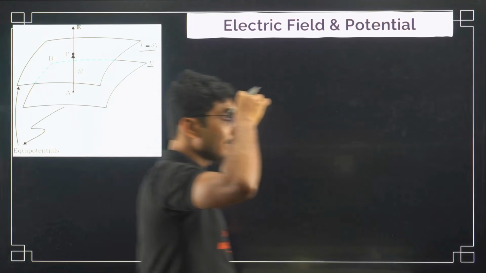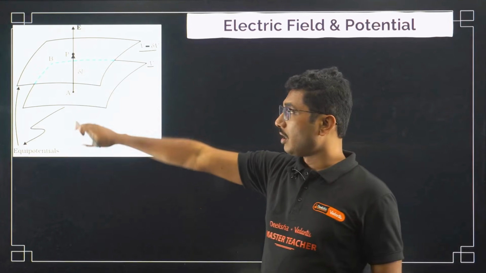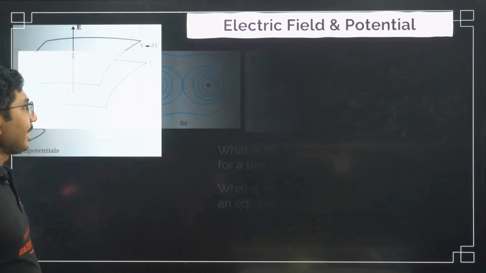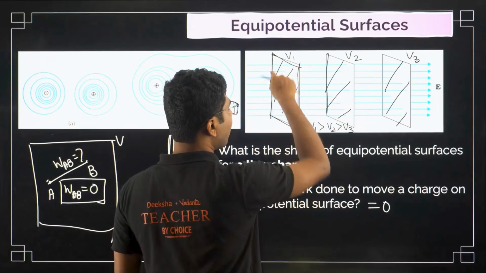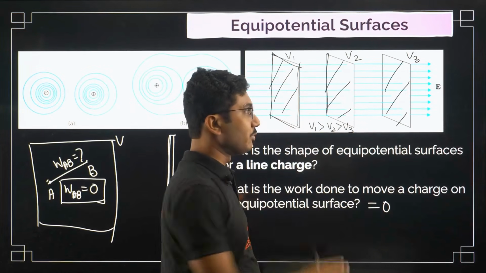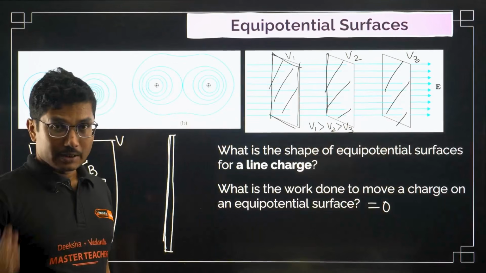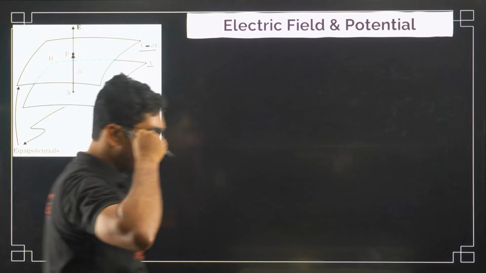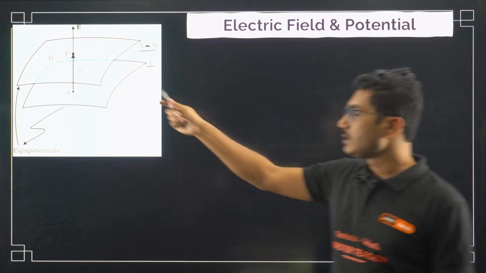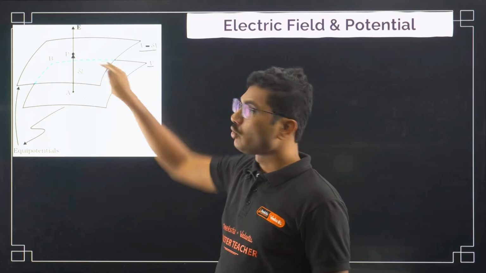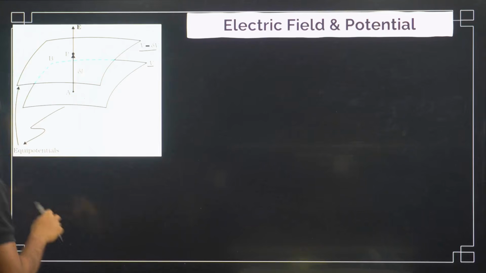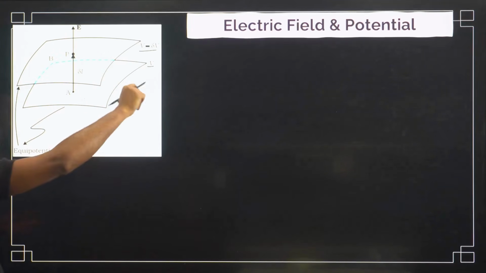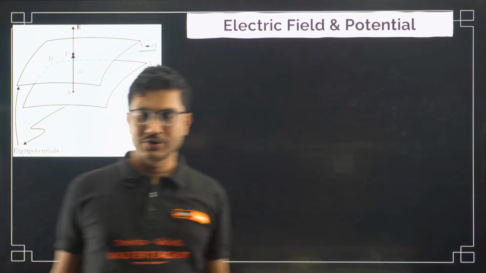Now, as I said, electric field is pointing from higher potential to lower potential. If you remember, last slide we said that, right? So if you move in the direction of electric field, electric potential decreases. Similarly here also, electric field is pointing from higher potential to lower potential. Now what we are trying to do is find the relationship between electric field and electric potential. That is our target.